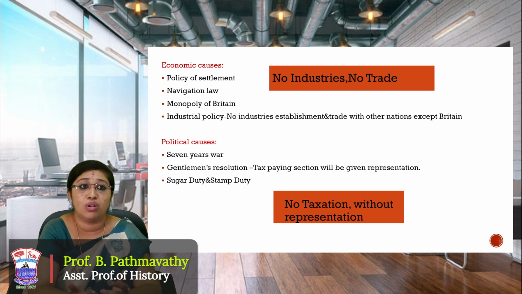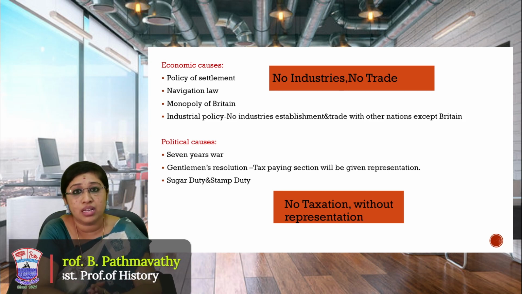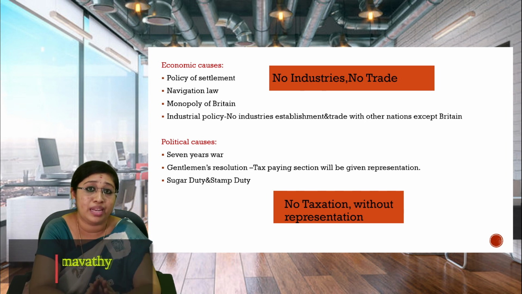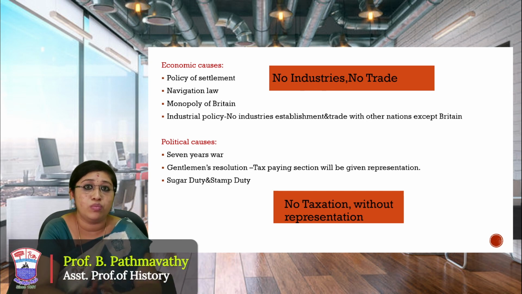Then the navigation law and monopoly of Britain made Britain strong, but it started to exploit other nations, particularly the 13 British colonies of America. And if we take the industrial policy, no bigger industries like the iron industry or coal industry were allowed in America, and no trade was allowed in America except with Britain. Only with Britain could they do these things. These are all the economic causes that hit the American people very badly.